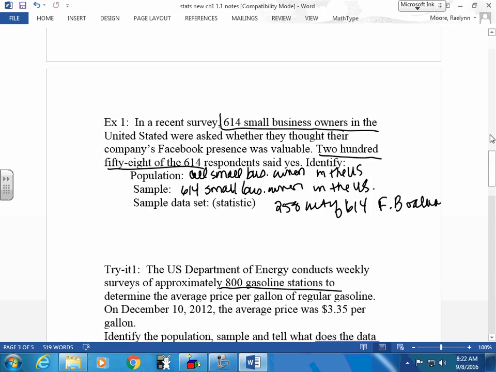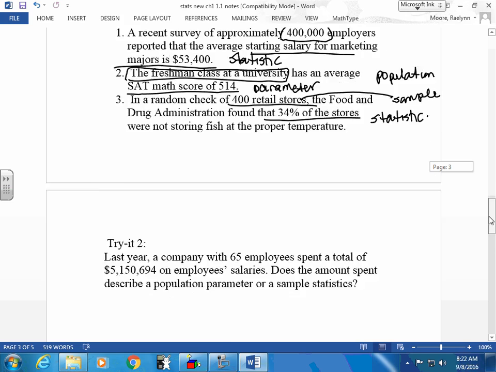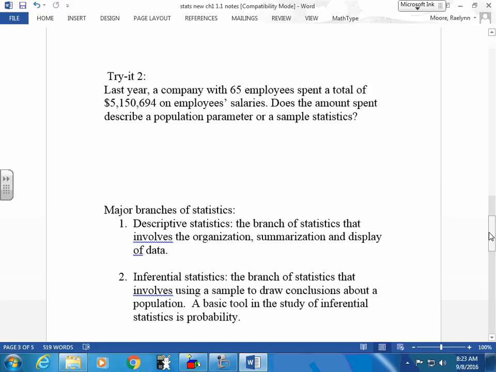Okay. So you guys read it and think about this one for a minute. Is $5,150,694 a parameter or a statistic?